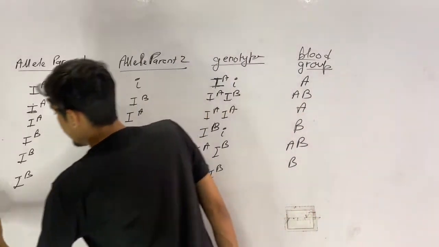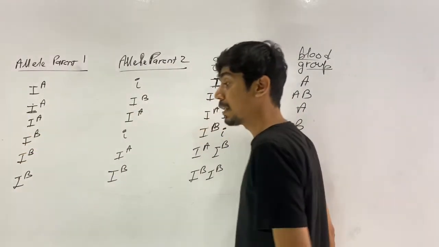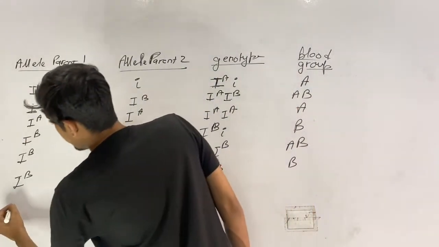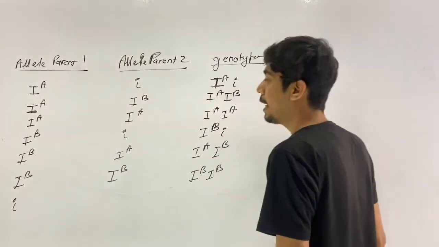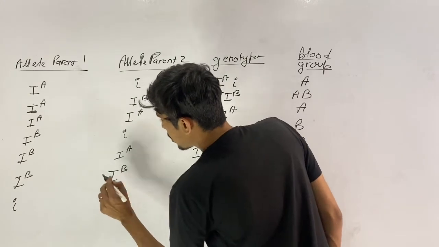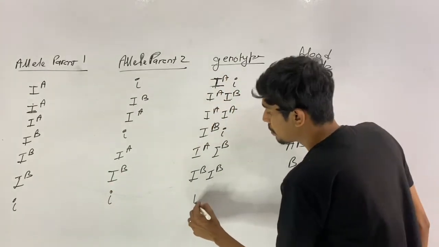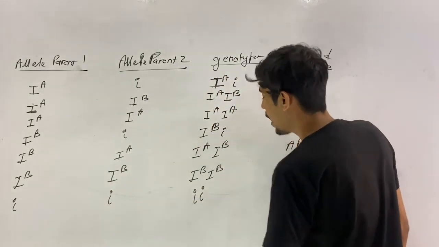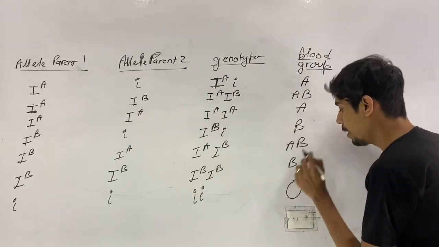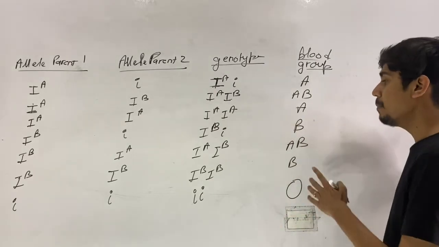Now the last but not the least possibility is that from parent 1 you get small i, from parent 2 as well you get small i, and the genotype becomes small i small i, and the blood group will be O.